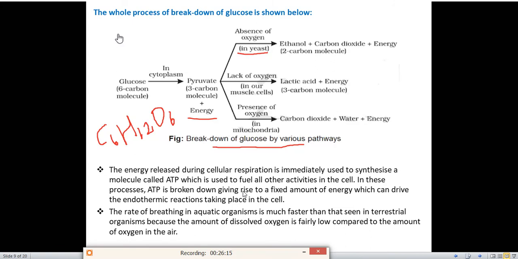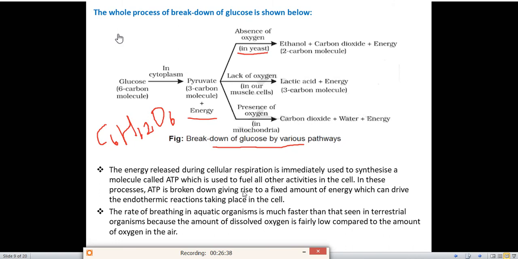So what happens during cellular respiration? ATP is released. Okay, ATP is used as a fuel for other activities also which take place inside the cell. Again, ATP is broken down to release a large amount of energy which will carry out the endothermic reaction. Endothermic reactions are those reactions in which energy is absorbed.